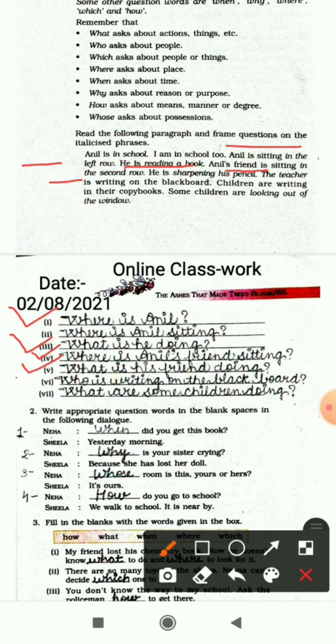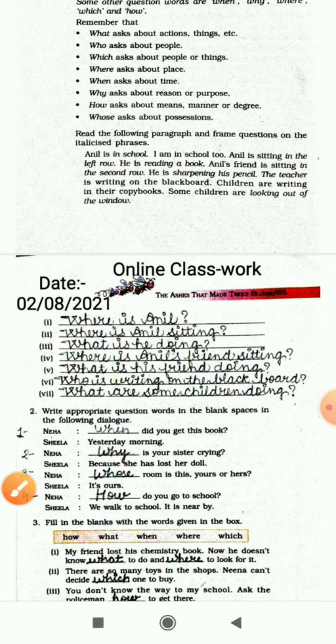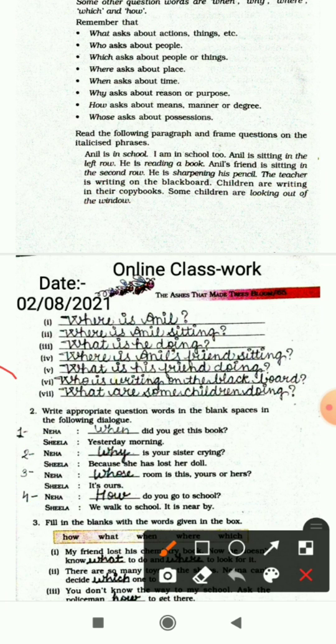Next one is what is his friend doing? He is sharpening his pencil. Next one is who is writing on the blackboard, and the answer is the teacher is writing on the blackboard. Next one is what are some children doing? So children are writing in their copybooks. So we have formed the questions for the given sentences. Now let's see the next exercise.